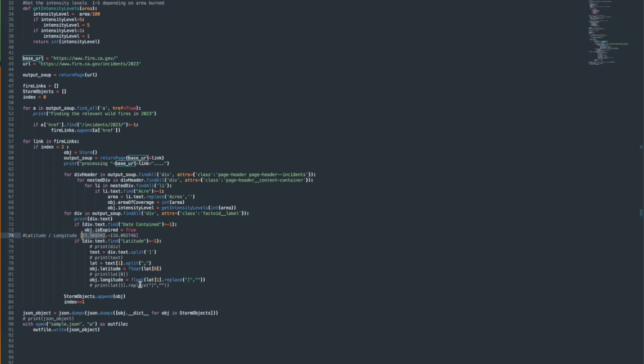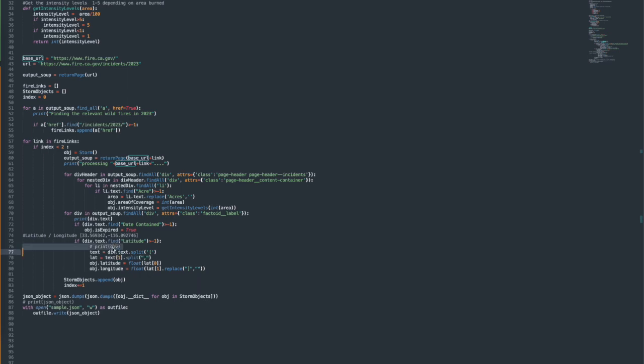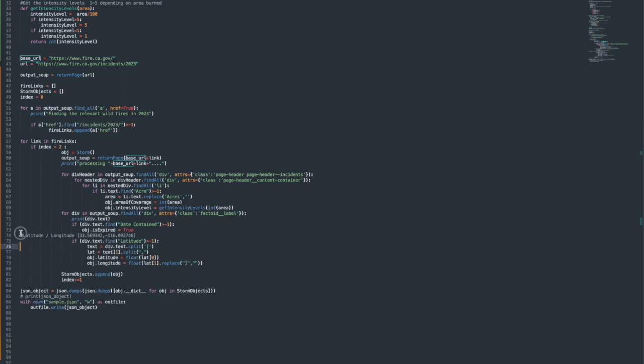We have appended it into the storms objects and then incremented the index. So this is all for this. After that, we are going to dump all of these objects by iterating over them, converting them into dictionaries, and putting them inside a sample.json file as an output file. I'm going to show you how the string output looks and how the file looks by opening this file, sample.json.